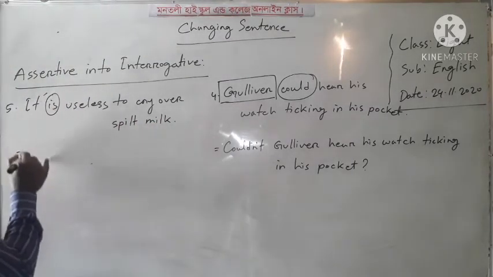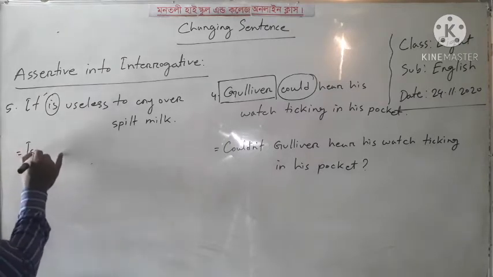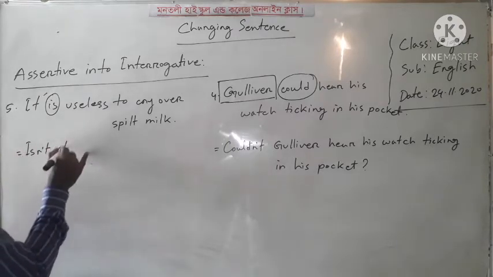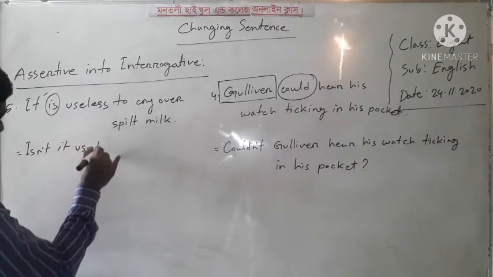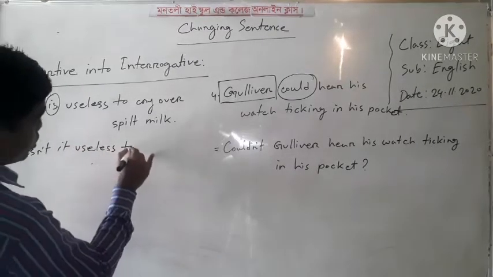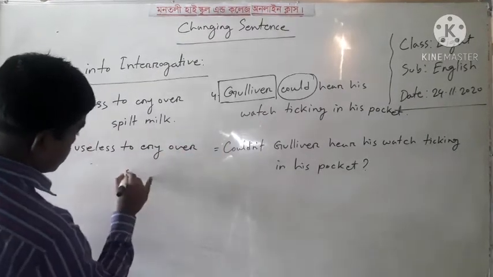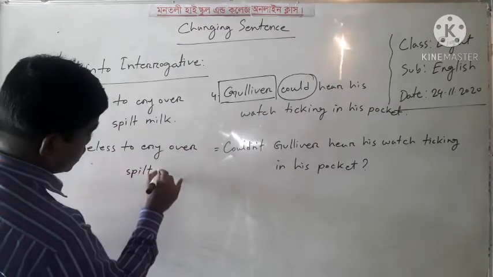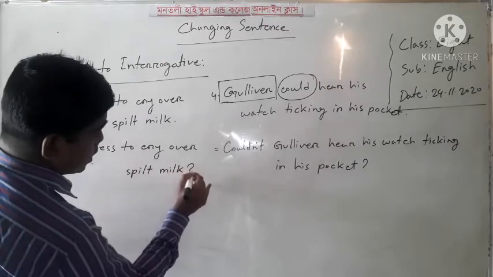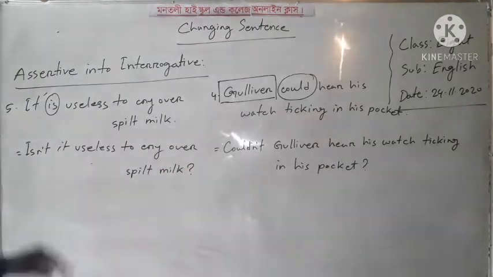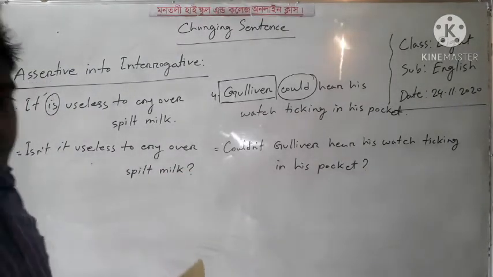So I can write, isn't it useless to cry over spilled milk? Dear learners, actually it is so easy to understand.